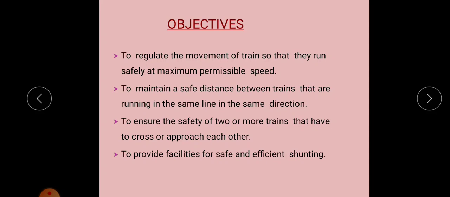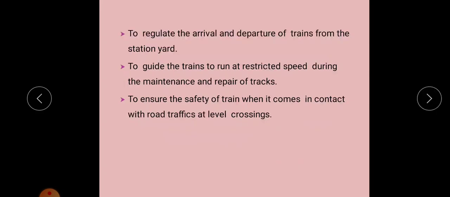Next is to ensure the safety of two or more trains that have to cross or approach each other. So in order to allow crossing of trains, signals have to be provided. And also another function, to provide facilities for safe and efficient shunting operation. In shunting operation also signals are needed in order to regulate these processes. And next is to regulate the arrival and departure of trains from the station yard.